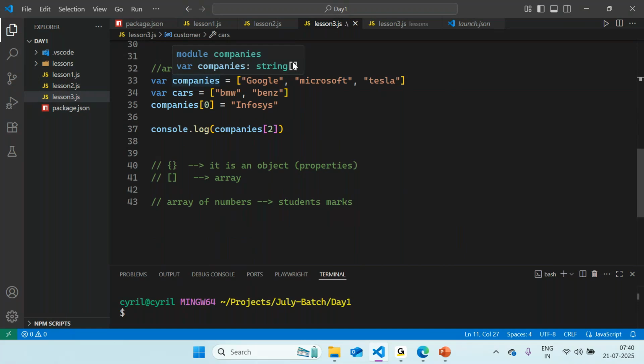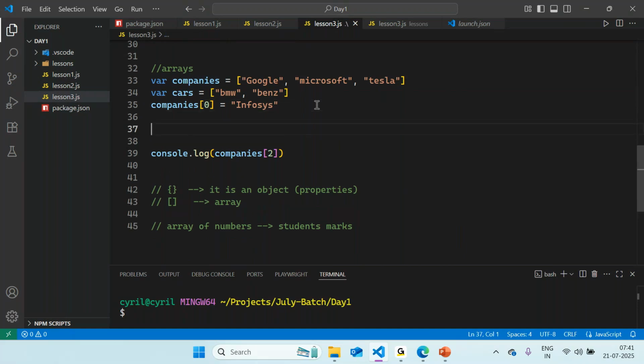Okay, how do you define an array? You see the square brackets that are showing just beside the data type, that denotes that this is an array of string, right? So similarly, can you tell me how can I create an array of numbers?